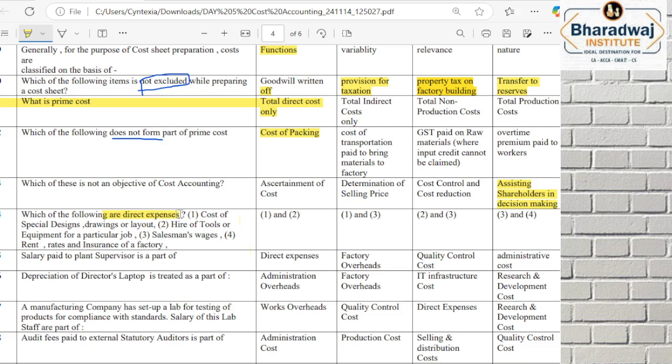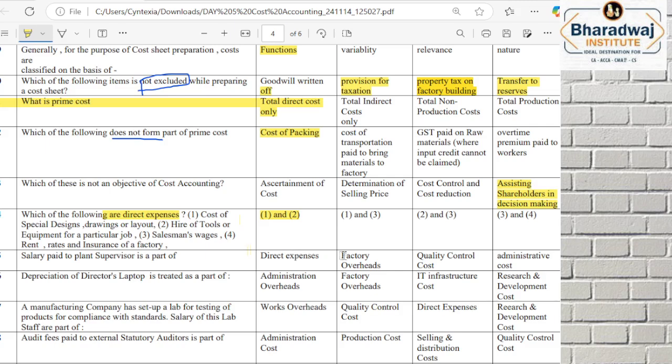Which are direct expenses, he has asked. Cost of special designs, drawing and layout are direct expenses. Hire of tools or equipment for a particular job is a direct expense. Salesman wages, rent and rates are all indirect expenses. So point number 1 and 2 are direct expenses.